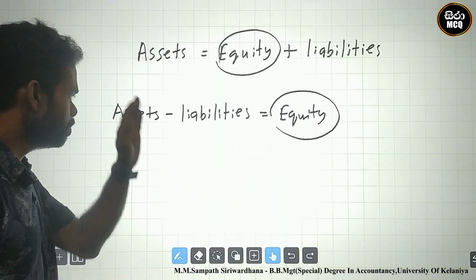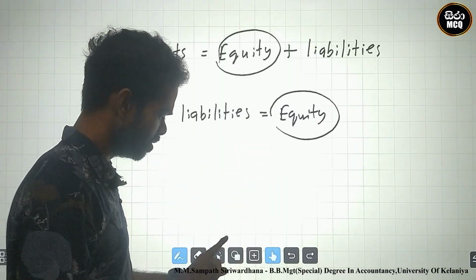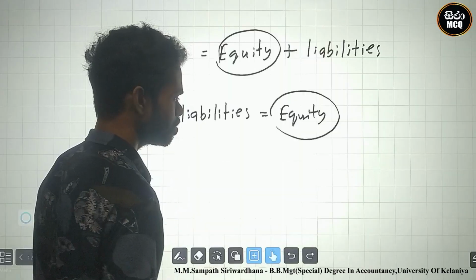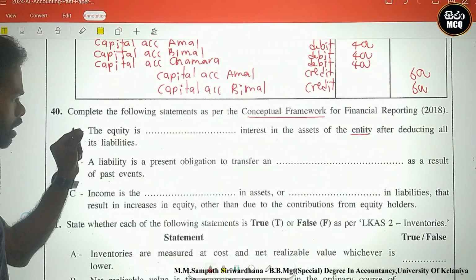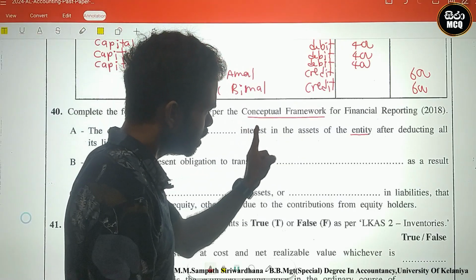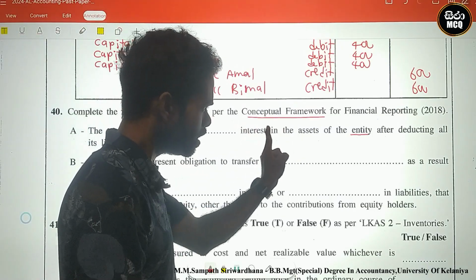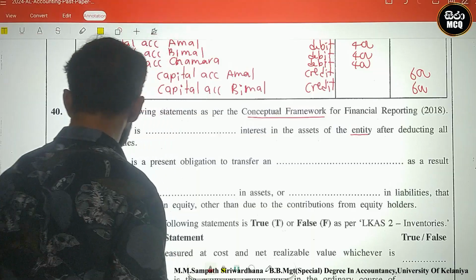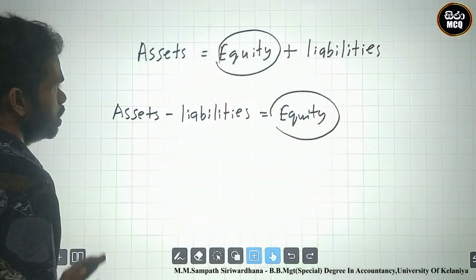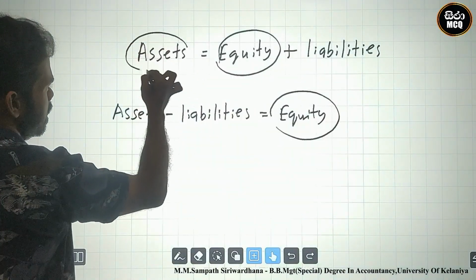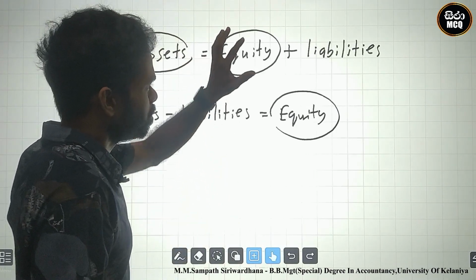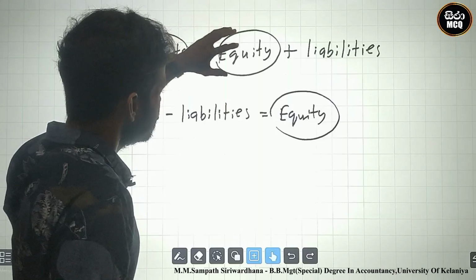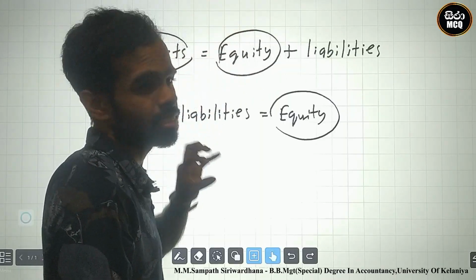How can we identify assets minus liabilities? Okay, let's see. They said that equity is interest in assets. There is a business with assets, like land and building, and there are owners of the assets.